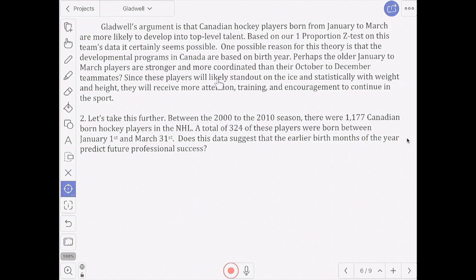And since they're standing out, they can even be stronger and taller and heavier, and all those things do make quite a big difference when it comes to how good a player might be. And that's going to be very encouraging for those kids. Those kids are going to be more likely to want to stick with it compared to maybe a younger player who is not doing so well because they can't keep up with their older teammates or the older kids on the ice. So all those kids who are standing out are going to continue to get better and better and want to get better and better because they're showing some talent.